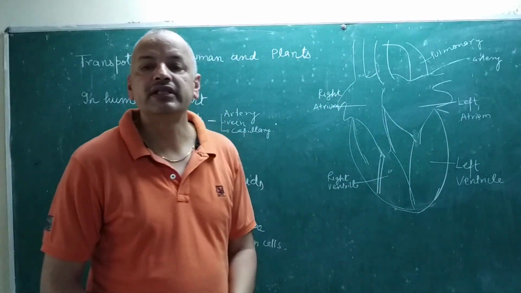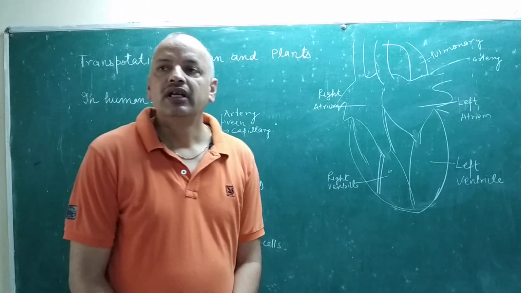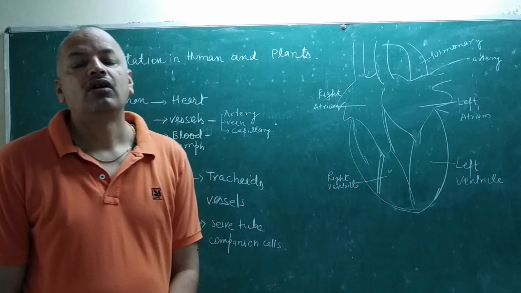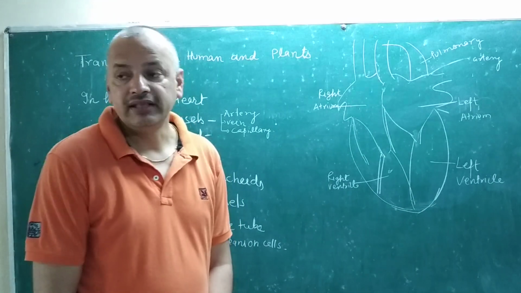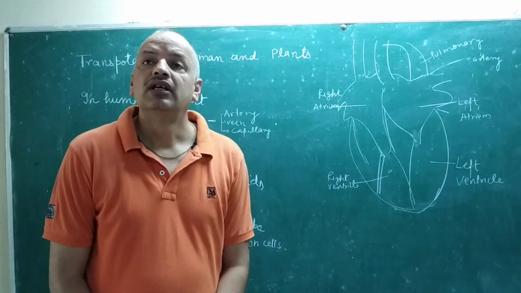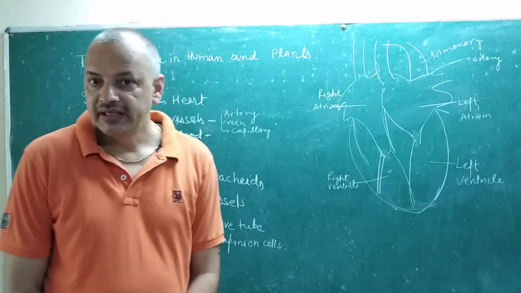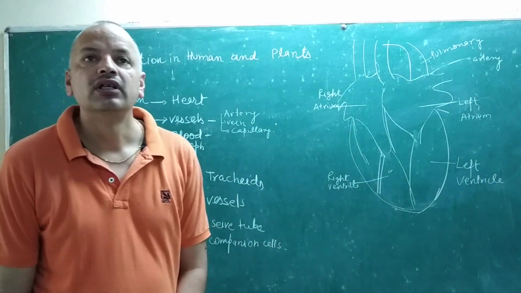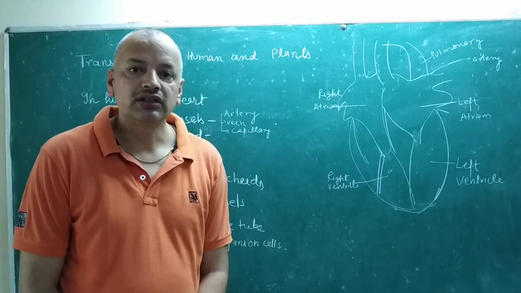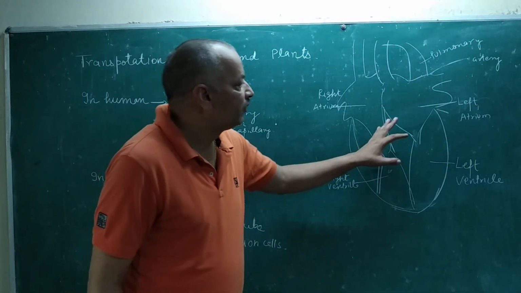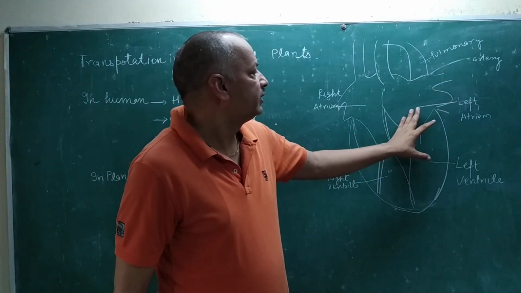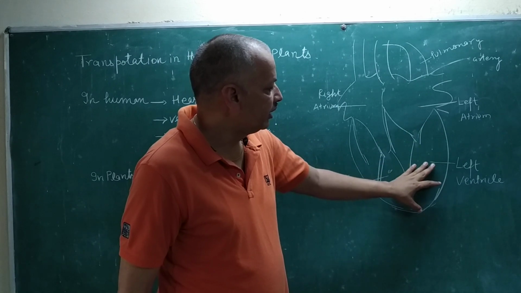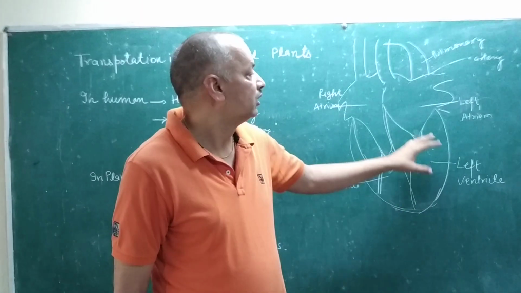There is no mixing of oxygenated and deoxygenated blood. This clear-cut separation of blood is a necessity for terrestrial animals that need efficiency in their work. So first we learn about the left side, the left atrium and left ventricle, and how they work.